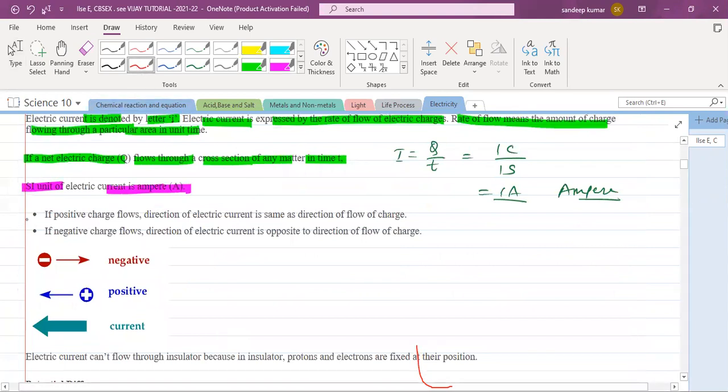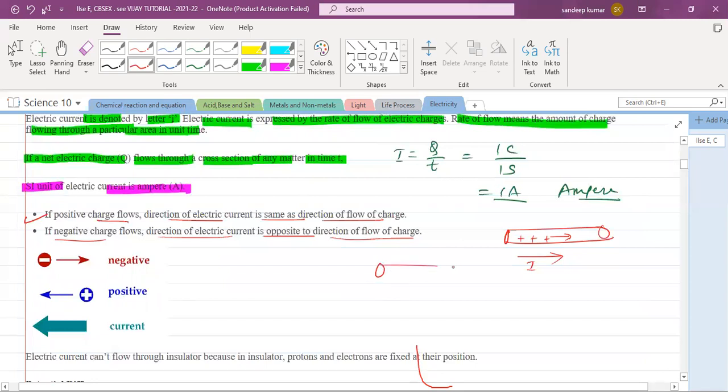Next, if positive charge flows, the direction of electric current is the same as the direction of flow of charge. Suppose in a conductor positive charge is flowing in this direction, so the direction of current is also in the same direction. Whereas if a negative charge flows, the direction of electric current is opposite to the direction of flow of charges.